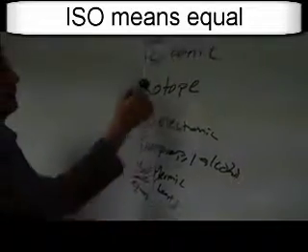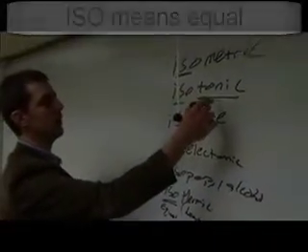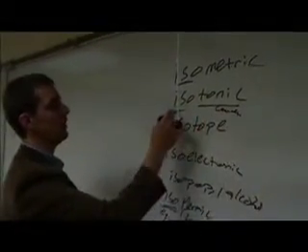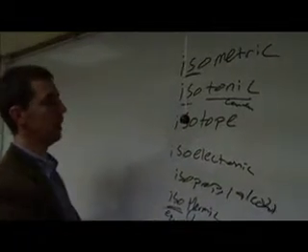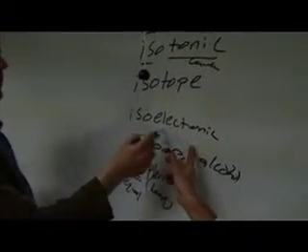So like isotonic, I know that's a biology thing. This has to do with concentration. So we're talking about the same concentration. Isoelectronic would mean the same number of electrons.